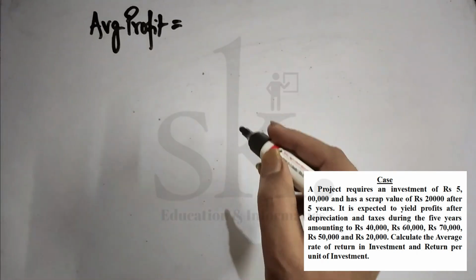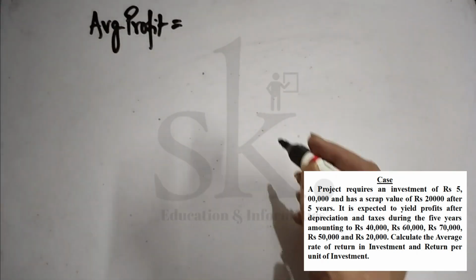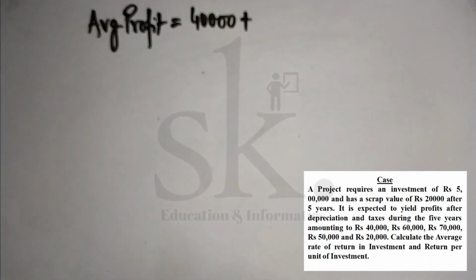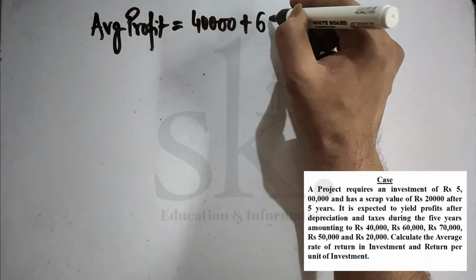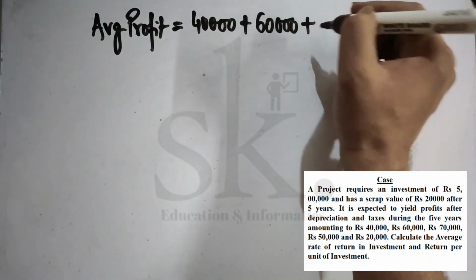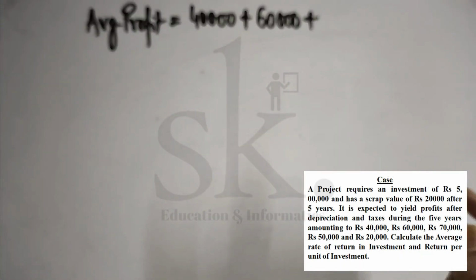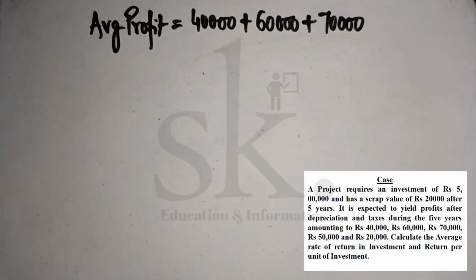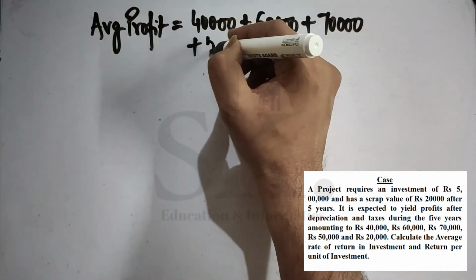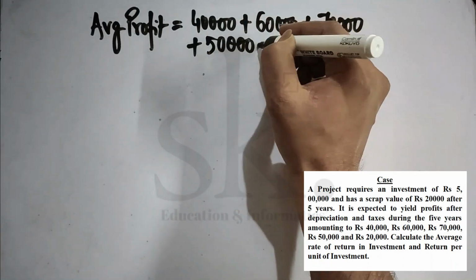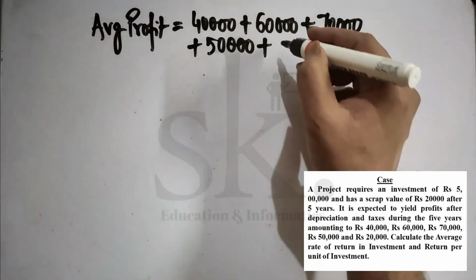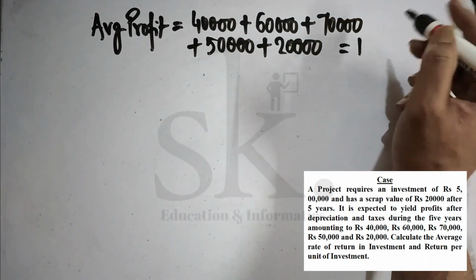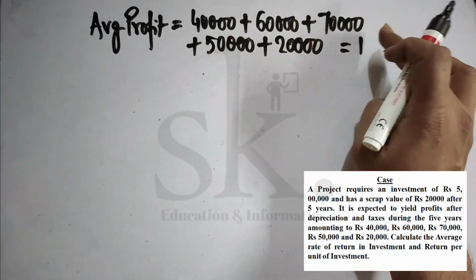So we add up: 40,000 plus 60,000 plus 70,000 plus 50,000 plus 20,000.